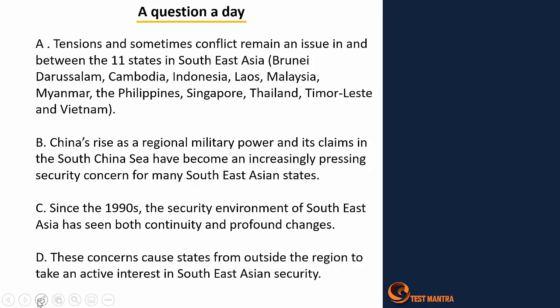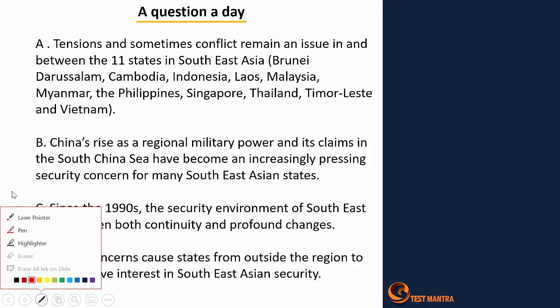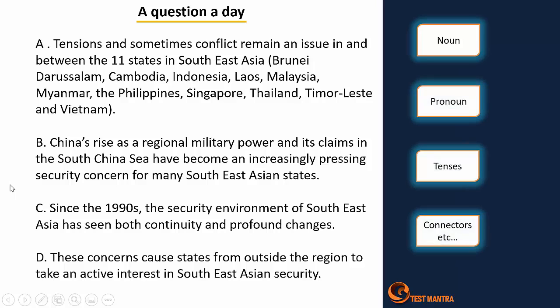Before moving to the set, there are a few things which you need to keep in mind whenever you're dealing with the parajumble part. You should be very comfortable with some of the important basics, which are the grammar here. Basically the important parts are noun and pronoun, because noun and pronoun also work as connectors. Then the basic connectors which you have to utilize, because parajumble is more related to connecting the statements. So connectors would be the hints.